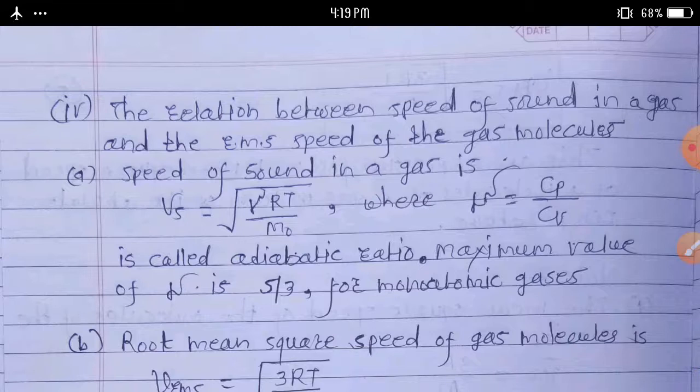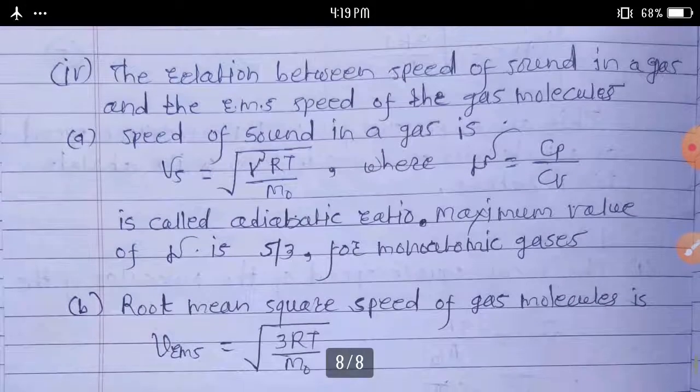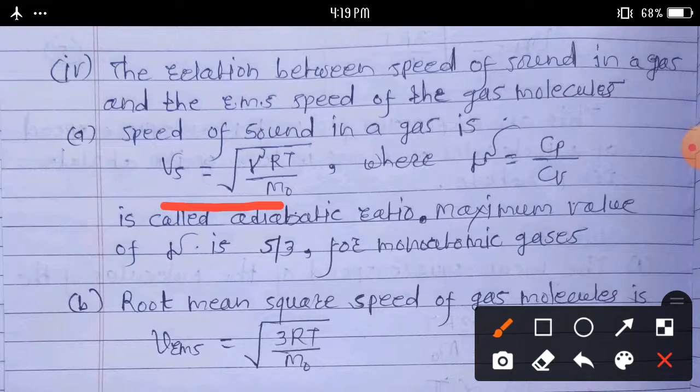Next, the fourth one: the relation between speed of sound in a gas and the RMS speed of the gas molecule. First, the speed of sound in gas. We can write V suffix s, speed of sound, is square root of gamma into RT upon m0.